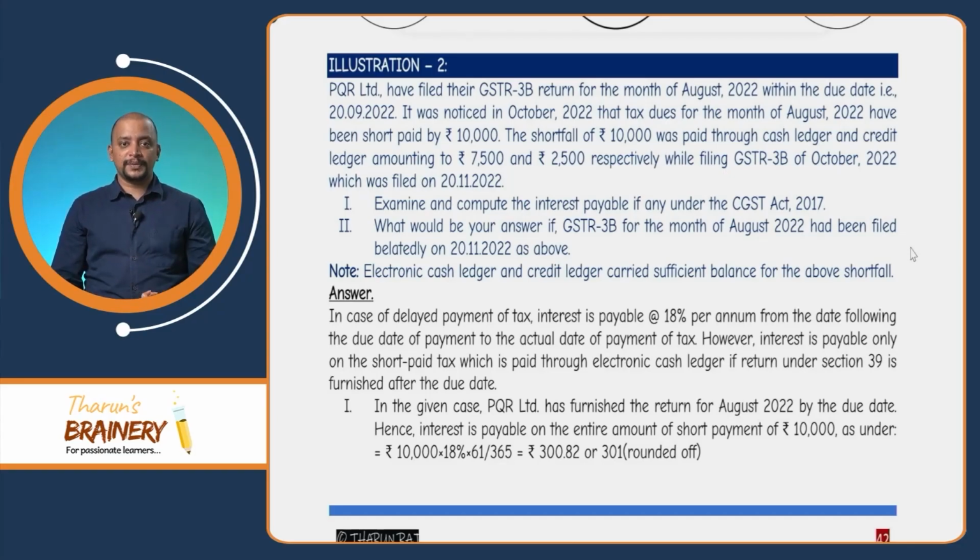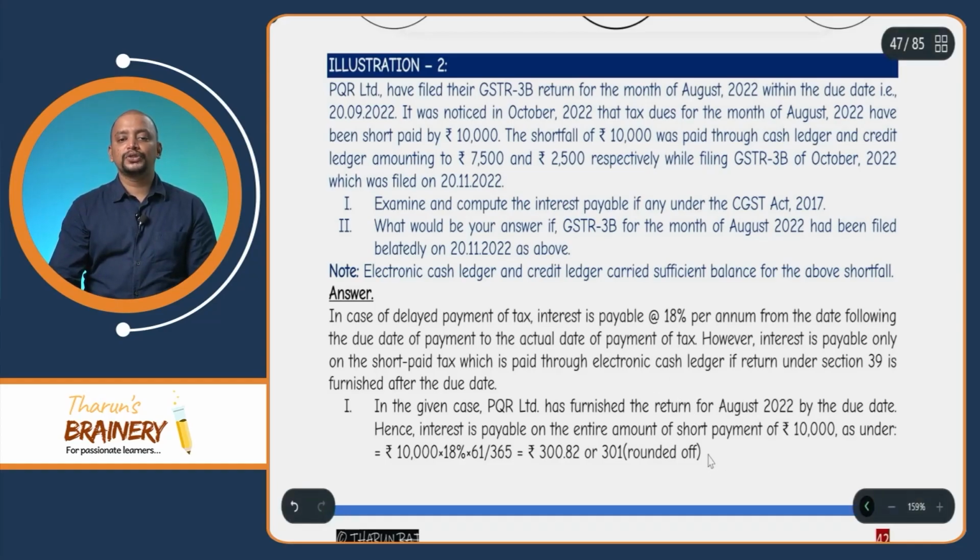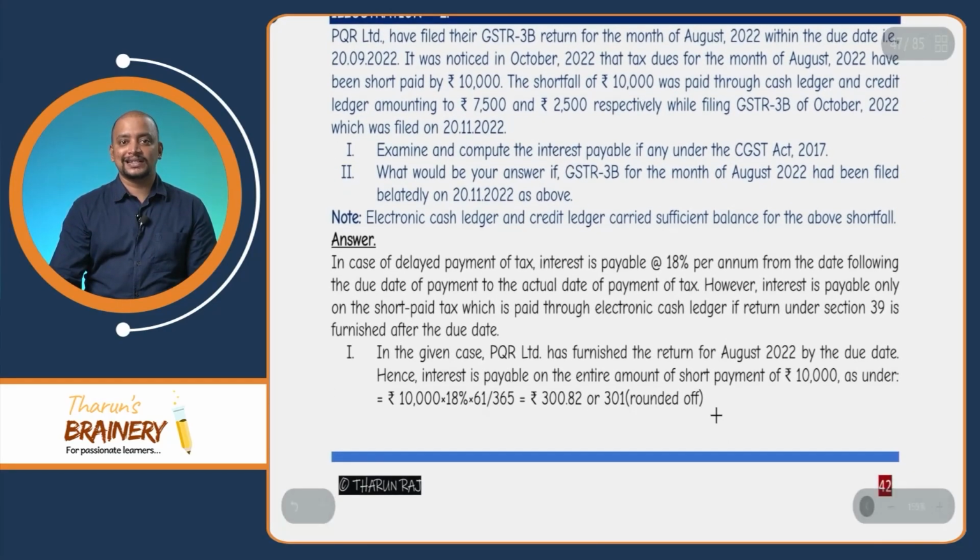On the entire 10,000. From when? So this pertains to which month? August month. So for August month, what is the due date? 20th of August, 20th of September. So from 21st September till the date of payment, that is 20 November, for the 61 days, it will be computed. So therefore, that comes to 301 rupees as the interest in this case.